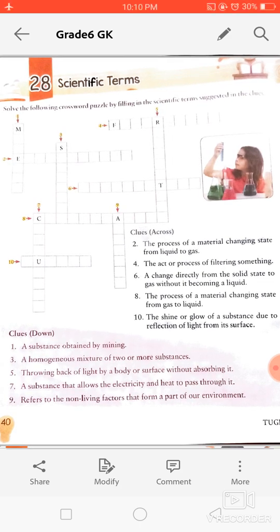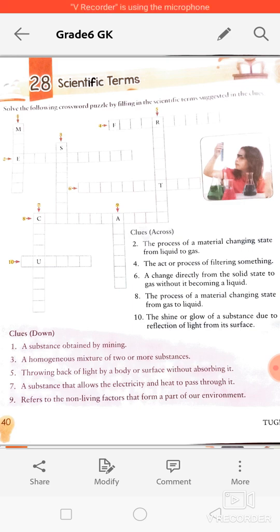So, this exercise is about some scientific terms because, see, in our day to day life around us every day, there are so many processes which take place daily, but we don't know what this process is called or whether it is actually a scientific process or not. We do not know the term which is used for that process. So here we have a crossword and 10 hints are given. With the help of these hints, you have to identify the name of the process and complete this crossword puzzle.